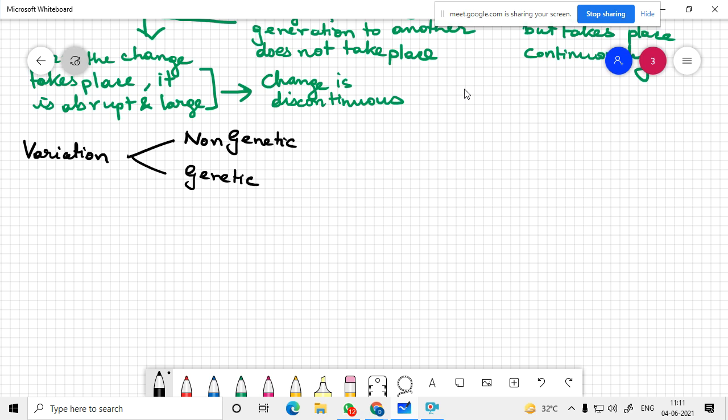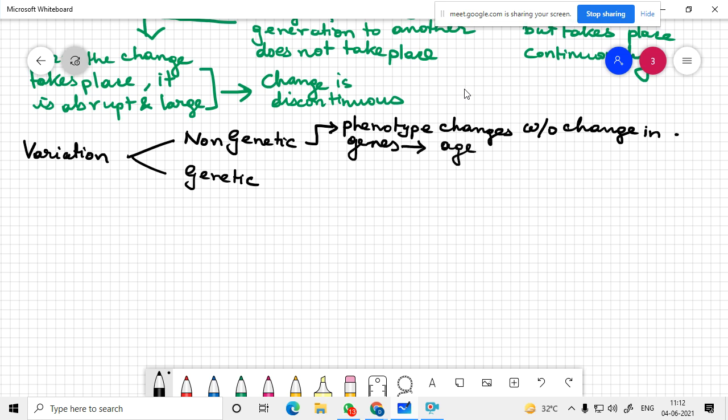So non-genetic changes, they include phenotype changes without change in genes. Examples: